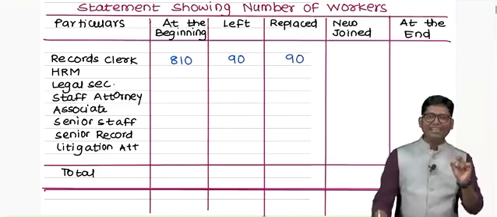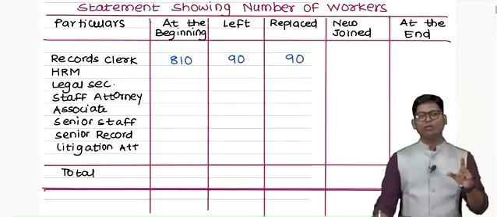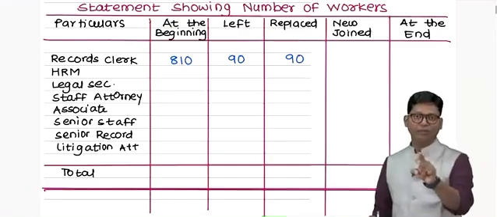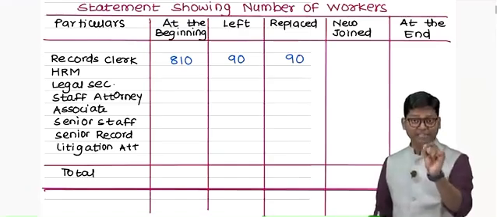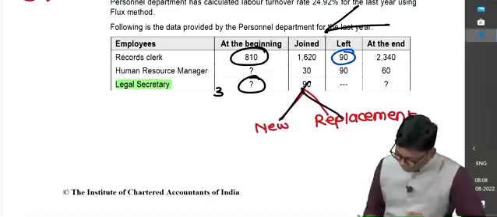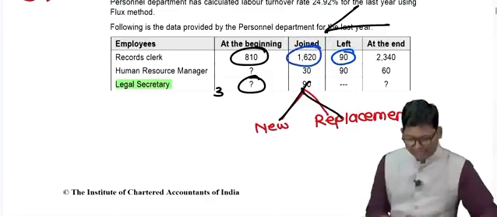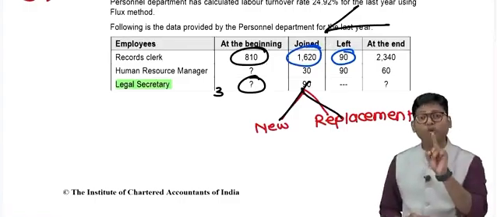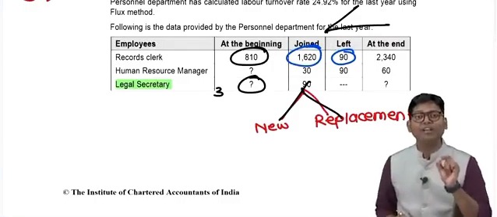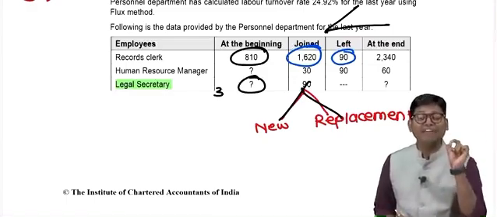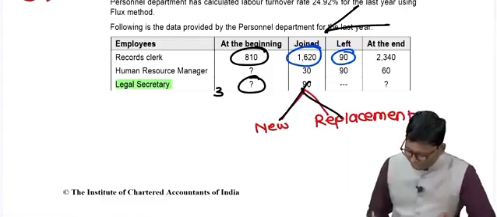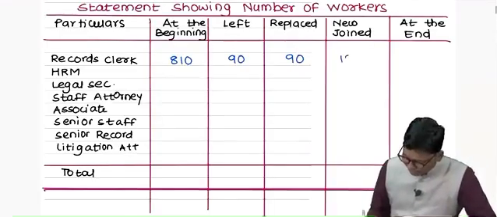If fewer than 90 joinings are there, then fewer recruitments are there. But whenever more than 90 joinees are given in the question, at least 90 replacements will take place. And if you check the number of employees joined, 1620 employees joined during the year on this particular post. Out of them, 90 were recruited on the left employees' positions, so they will be considered as replacement, and therefore the remaining 1530 are new.